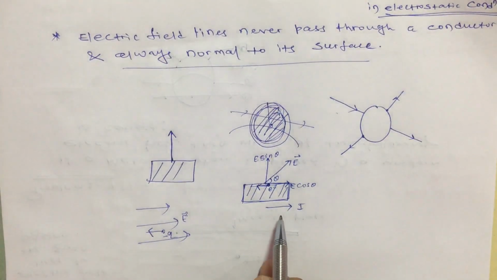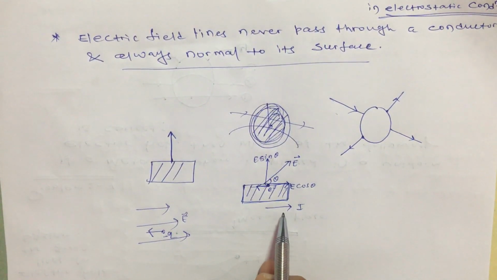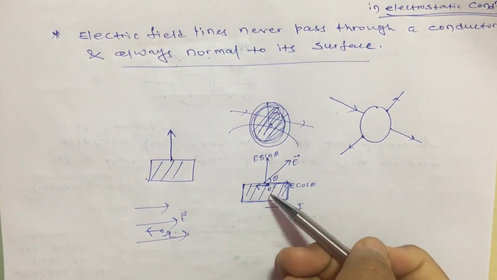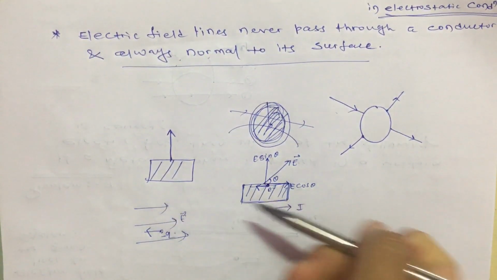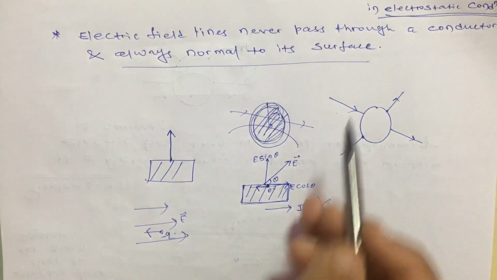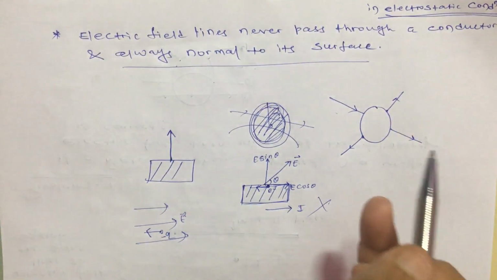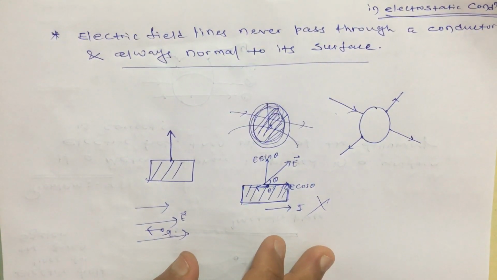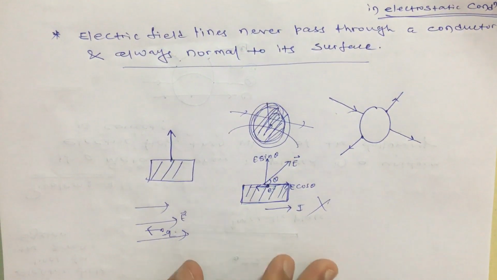Okay, and in that case it is not possible that the current will flow or the electrons will move, because if electrons will move in a particular direction in this way, then the current will flow, and that is not possible because it is given that it is an electrostatic condition, meaning there is no current flowing through the conductor. Okay, so these are all the points that we discussed.